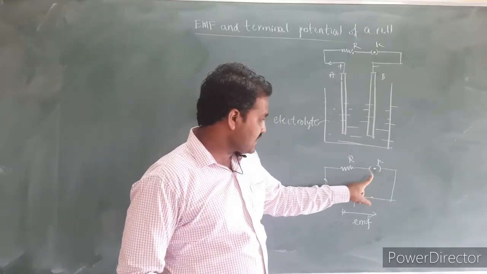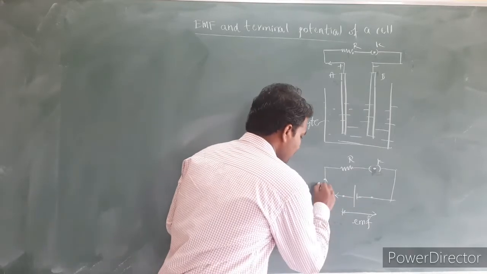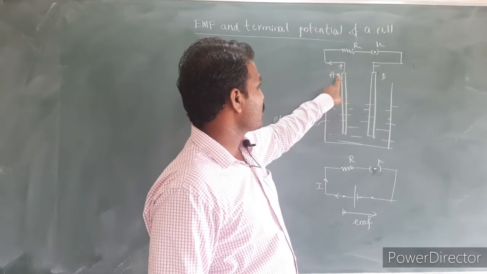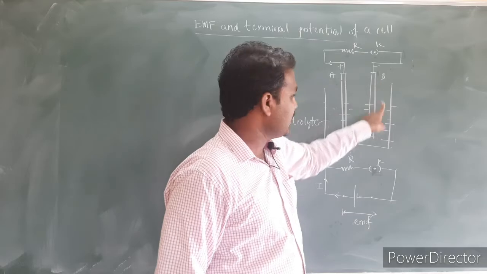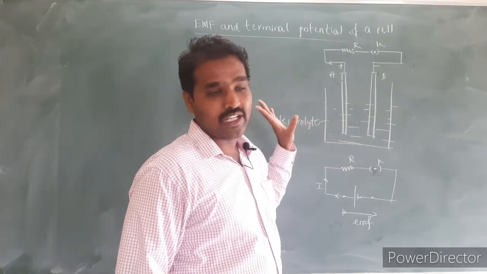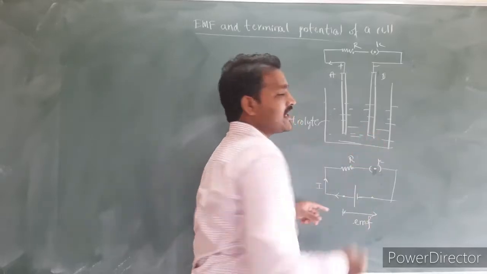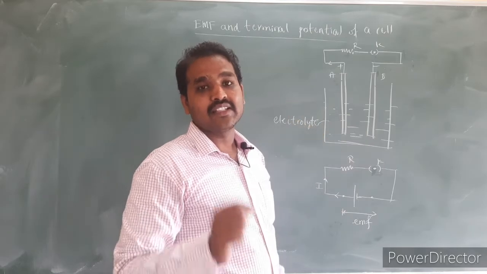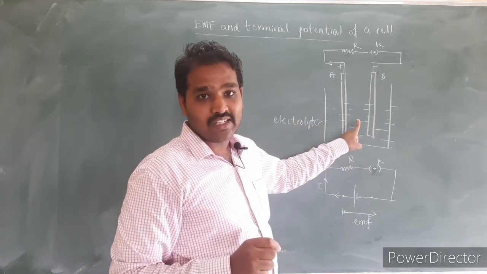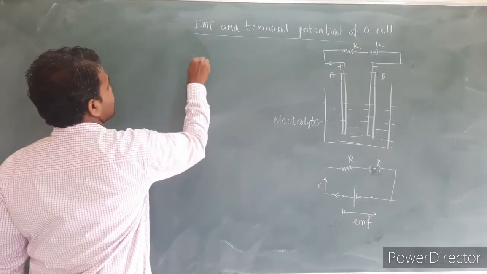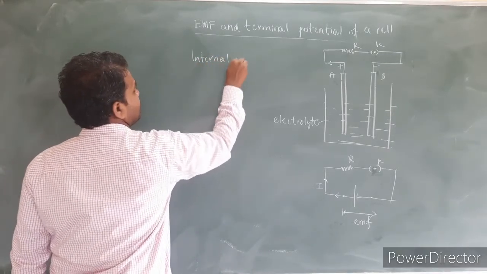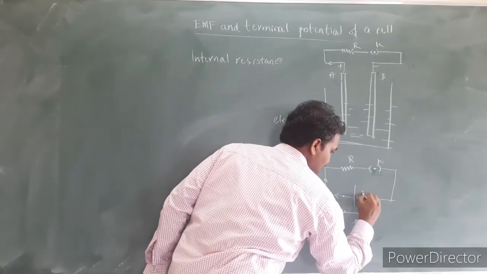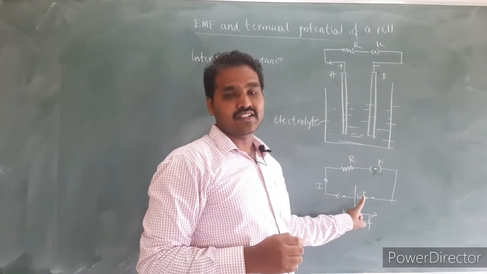Okay, when the key is closed, current starts flowing through the circuit. The conventional current flows from electrode A to R, R to key to electrode B, then from B to A through the electrolyte. But this electrolyte offers some resistance to the flow of electric current through it. The resistance offered by the electrolyte of the cell is called the internal resistance of the cell. That can be shown here. This I read as a small r, that indicates the internal resistance of the cell.